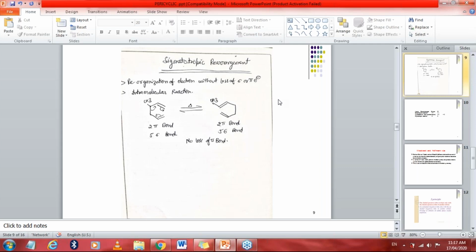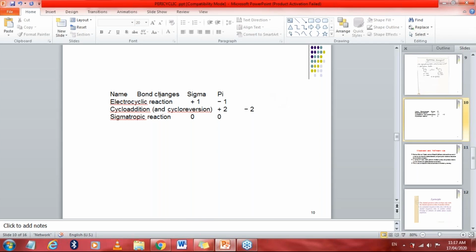Now come to the next topic. I have not made a table for this one, but hopefully you can understand. In the electrocyclic reactions, one new sigma bond will be added and one pi bond will be lost. In the cycloaddition reaction, 2 sigma bonds will be formed and 2 pi bonds will be lost. But in the sigmatropic reaction, neither sigma bond nor pi bond will be lost.